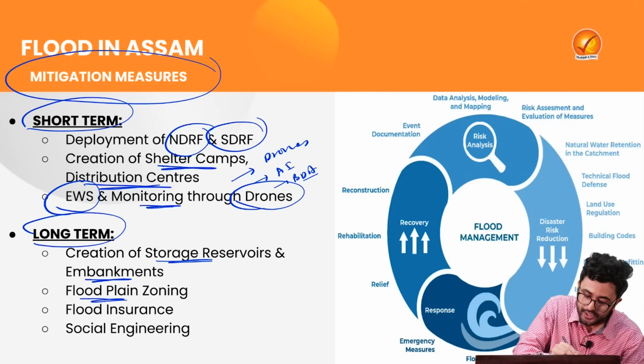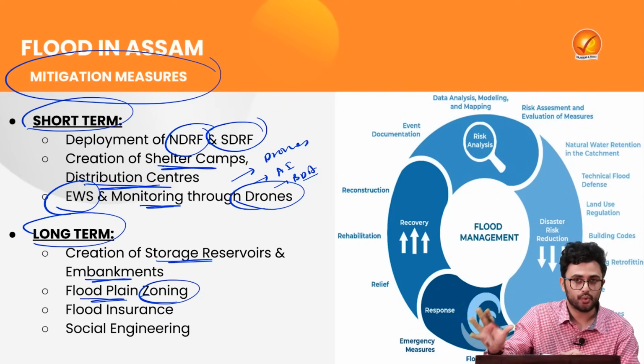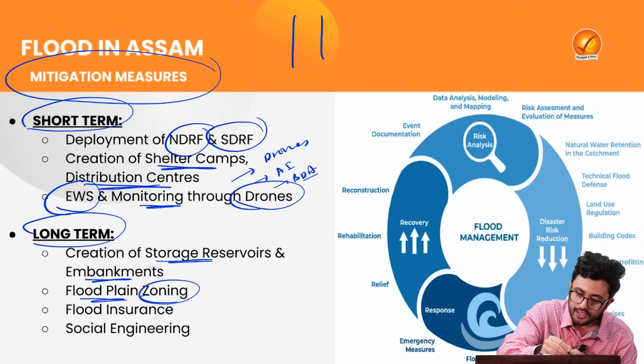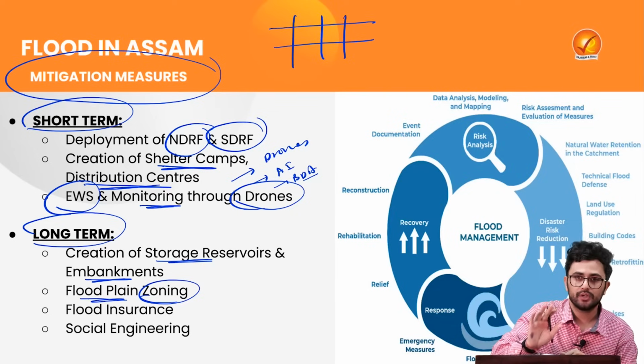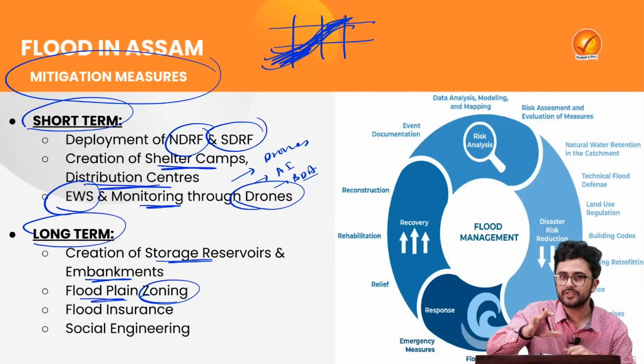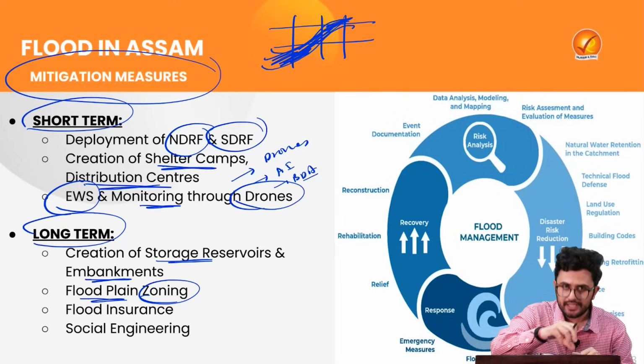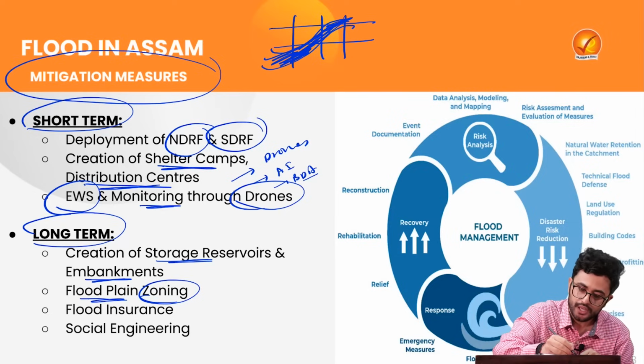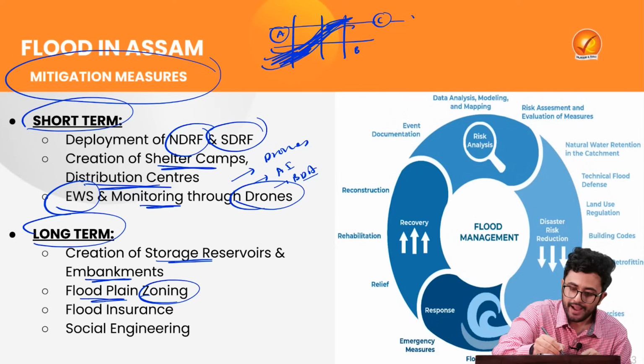Then we can do floodplain zoning. So what is floodplain zoning? Let's say there is this one particular area. We can devise for this area that if the flood is going to take place, this is the maximum floodplain which will expand in and around the Brahmaputra. So we can divide this plain into A, B, C parts by identifying the vulnerable areas.